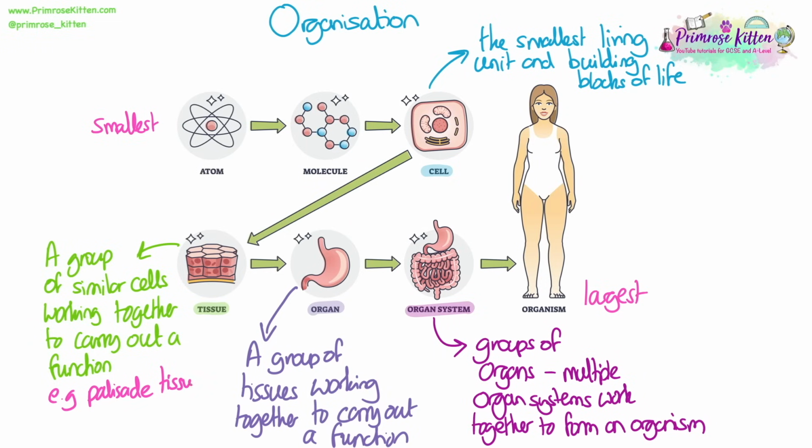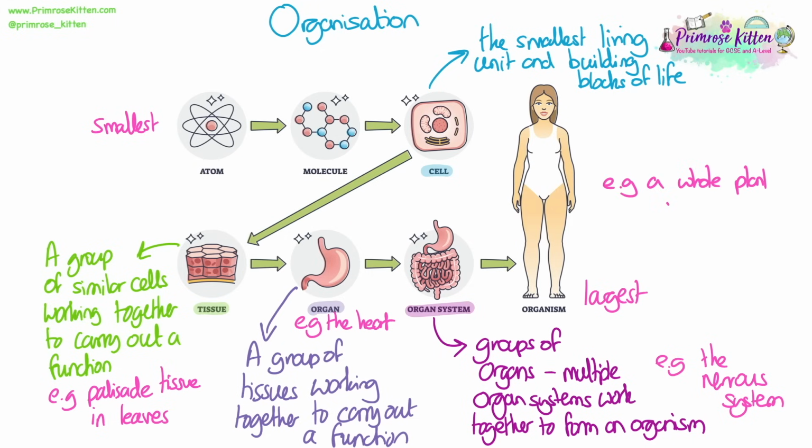So an example of a tissue is a palisade tissue layer in a leaf, which carries out photosynthesis. An example of an organ is the heart, which pumps blood around the body. An example of an organised system of organs is the nervous system. And then a whole organism would be something like a whole plant, a whole insect, or obviously a human. And so we need to be able to understand that these go in size order as well. So cells are the smallest, then tissues, then organs, then organ systems, then the whole organism.